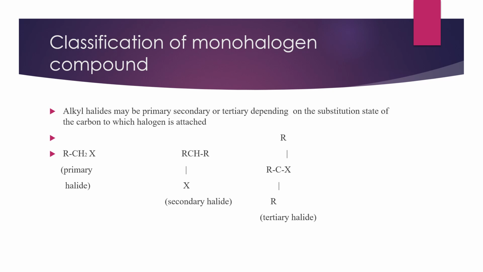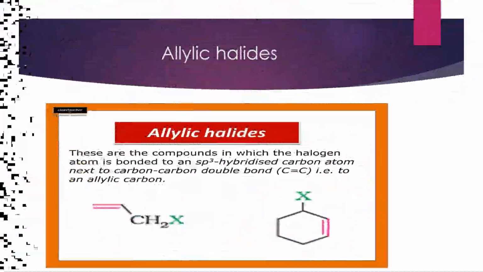Here we can see classification of monohalogen compounds. Alkyl halides may be primary, secondary, or tertiary depending on the substitution state of the carbon to which the halogen is attached. Primary halide, that is RCH2X, secondary halide, and tertiary halide. Then